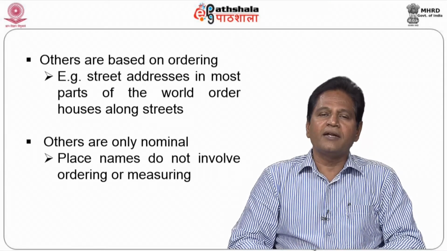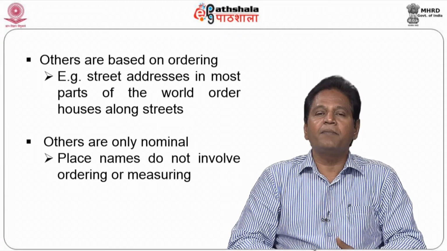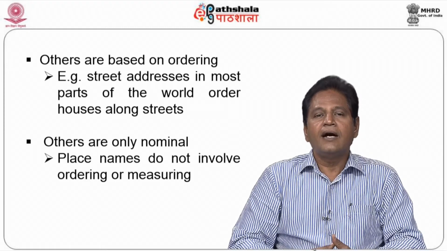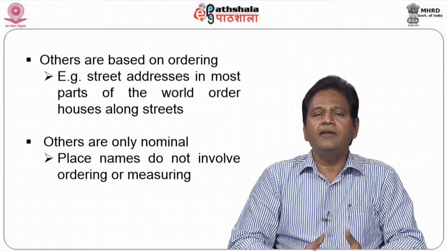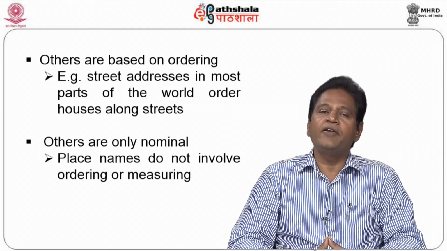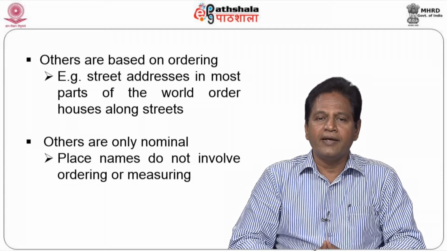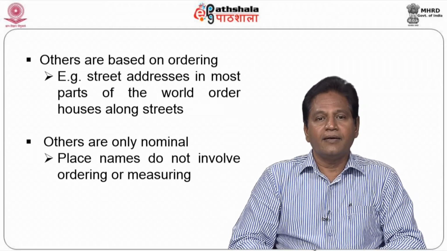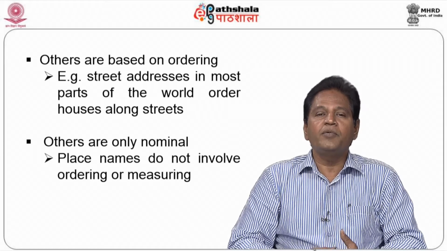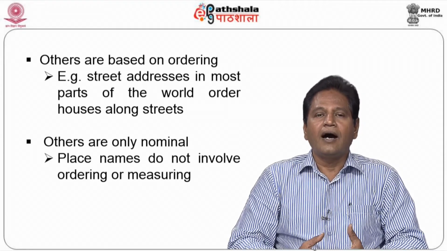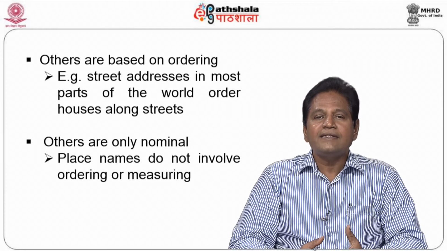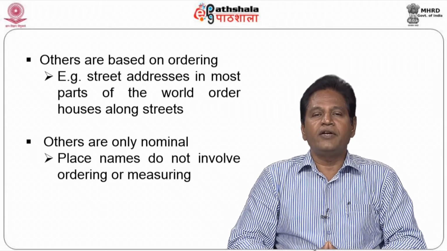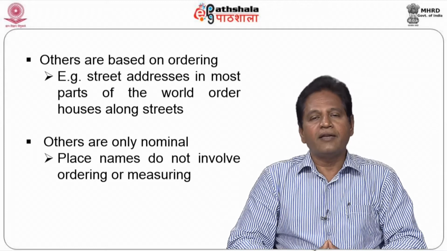You can also make measurements on the ordering part. For example, many times postal codes are used, which is what we call address matching. You are given data with respect to addresses of an individual or various people in a given locality and you ask the system to mark it. So, you do not require a location there, like what we did in the previous case. You will be in a position to make the system understand where X, Y, Z are in a given locality. You can use the address of an individual and then get where they are located.